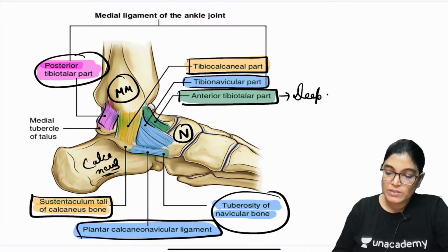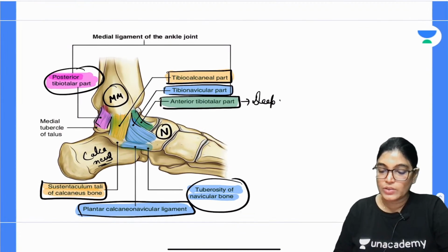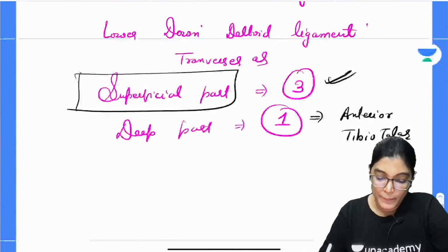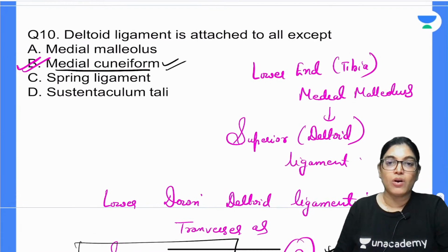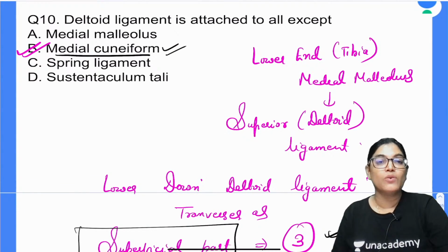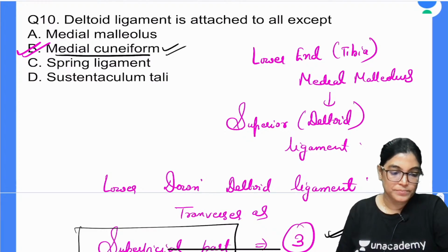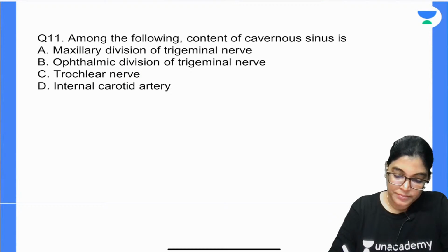So, my dear aspirants, now it is quite clear to you that it is not attached to the medial cuneiform. So, this is the right answer. All other options give attachment to the deltoid ligament. So, we will go with B as the correct answer. Let's move on to the next, question number 11.